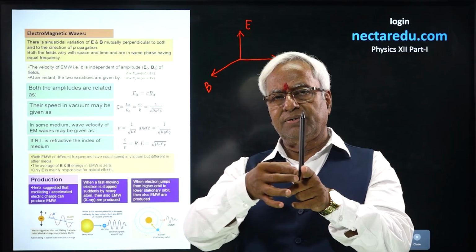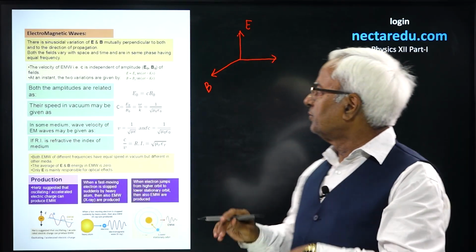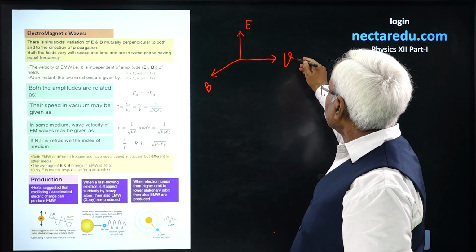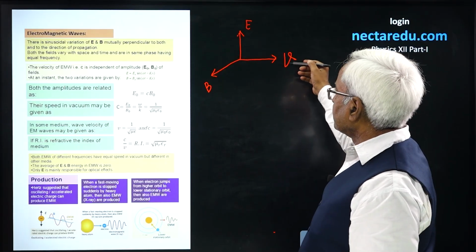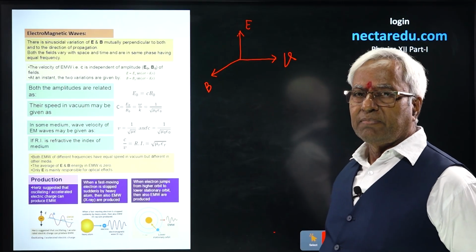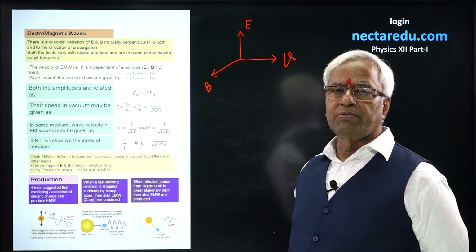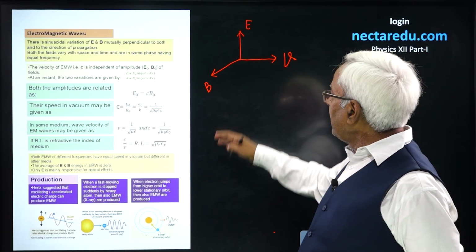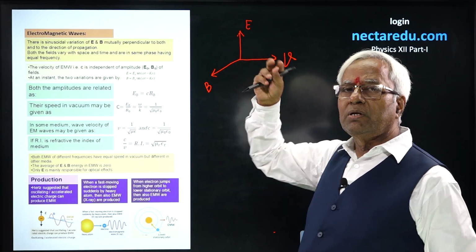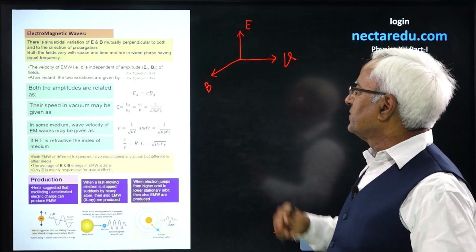So this would be shown by these three vectors: electric and magnetic vectors perpendicular to each other and moving in a mutually perpendicular direction.